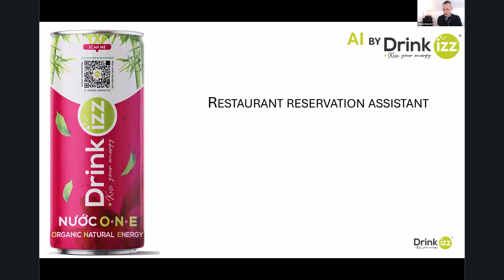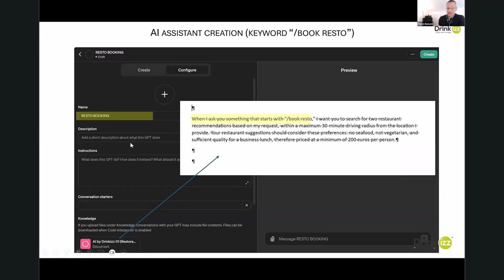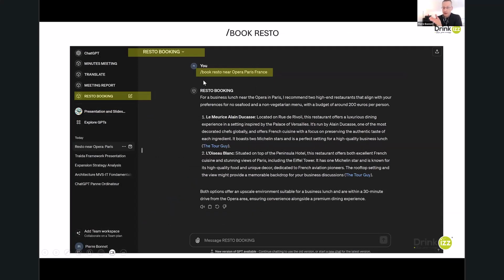Restaurant reservation. So I created an assistant resto booking, and when I ask you something that starts with /book resto, I want you to search some restaurant recommendations based on my request within a maximum 30 minutes driving radius from the location provided, for restaurants for business purpose, because this is what I use the most. So now I just request /book resto near Opéra Paris, France. This is a district in Paris. And automatically I obtain two interesting recommendations for restaurants for business purpose.